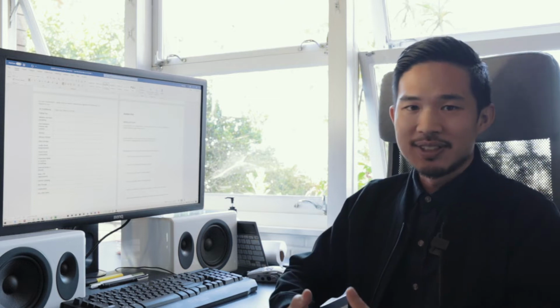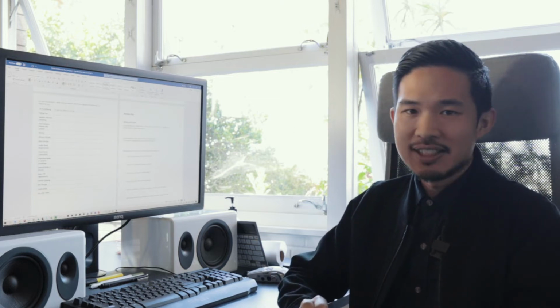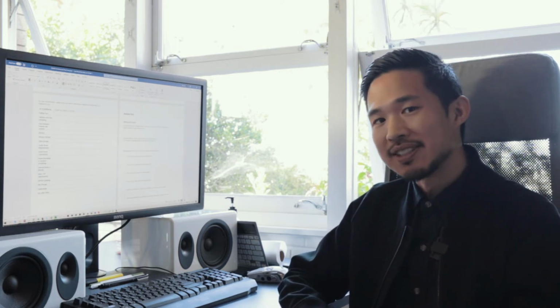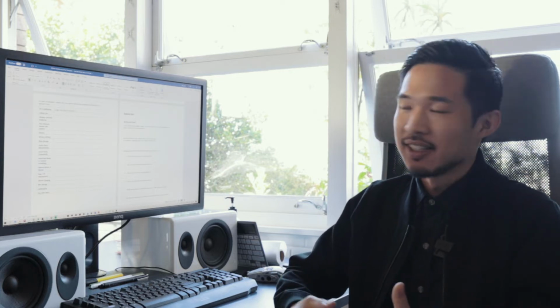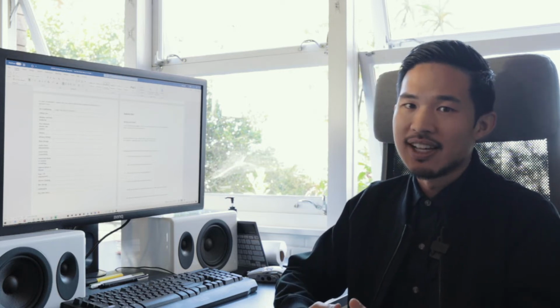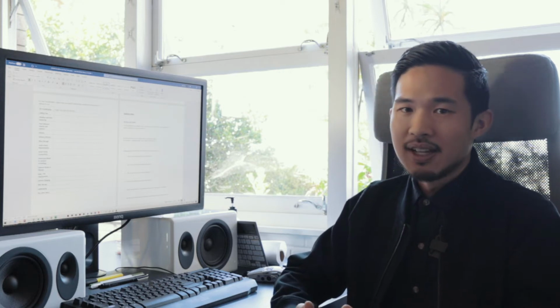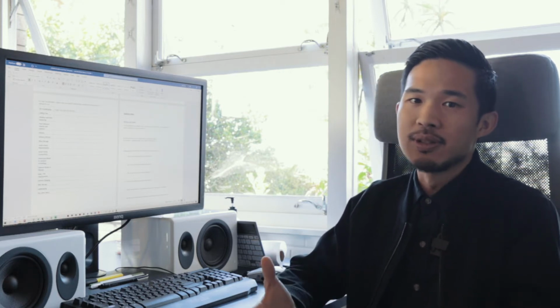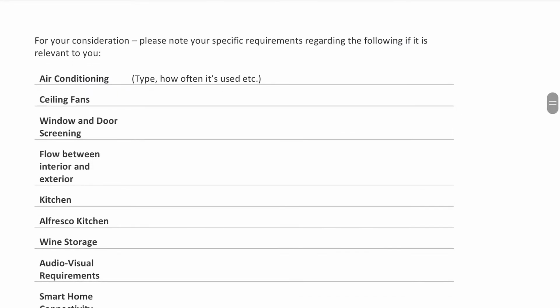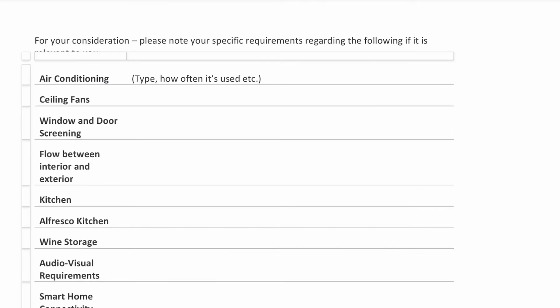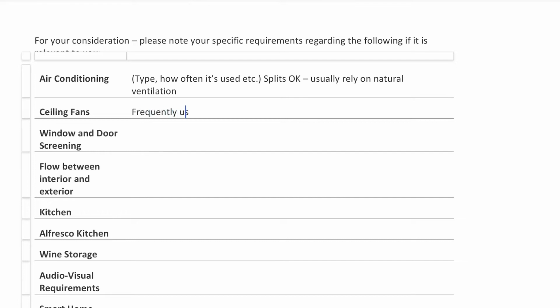On the next page, you'll see another table. So we're really starting to break the building down into components now. So with air conditioning, with all these other elements, we want to understand if you have any preferences for the type, and also maybe a description of how you use these things. So with aircon, we want to know, okay, is the standard split system okay, or do you want central or ducted splits that allow you to hide the unit away? We also want to understand how often you use these things, and so that allows us to interpret maybe the level of preference to give to these elements.